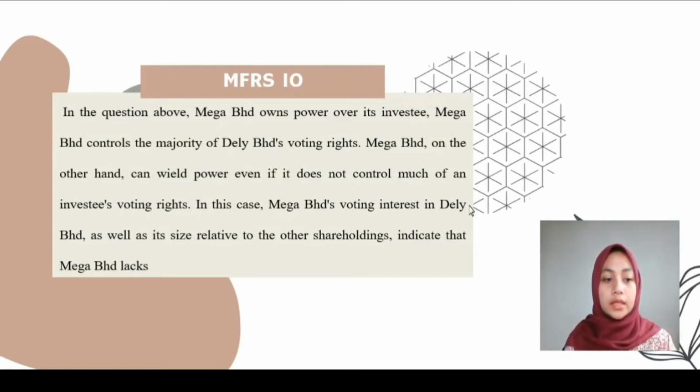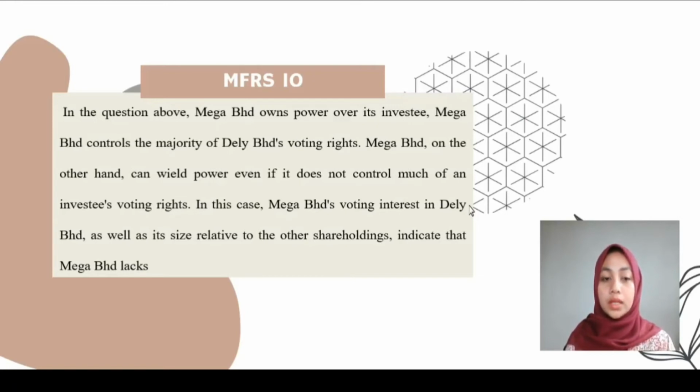And then the second is control over the investee, which is the exposure to or rights to variable returns because of its engagement with the investee. And the third one is the ability to use its control over the investee to influence the amount of the investor's return. By following the MFRS and answering this question, Mega Berhad owns power over its investee. Mega Berhad controls the majority of Delhi Berhad's voting rights.